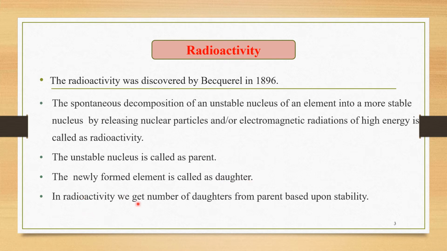In radioactivity, we get a number of daughters from the parent based upon the stability. Whenever we come across the word radioactivity, a sequence of different daughters occurs from the given parent. If the parent gets converted into the daughter, and this daughter nucleus is again unstable, that daughter may get converted into a new daughter. So one series is obtained in this radioactivity phenomenon. This is a simple introduction and meaning of the word radioactivity.